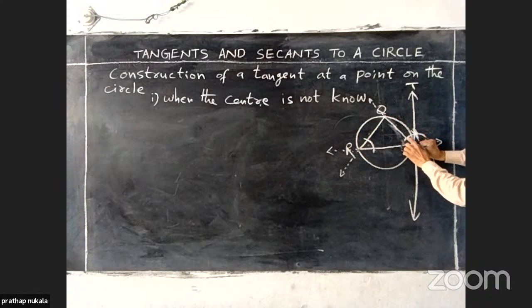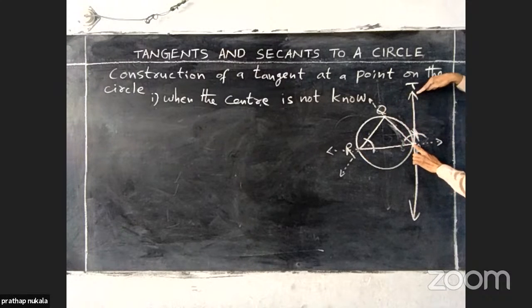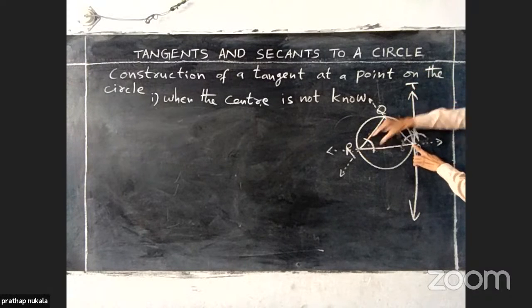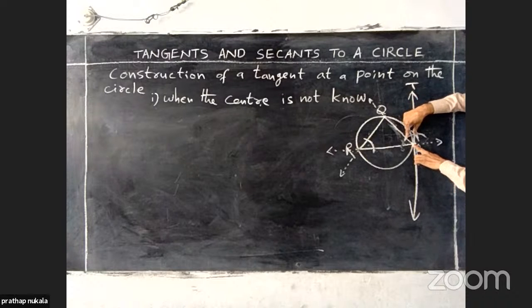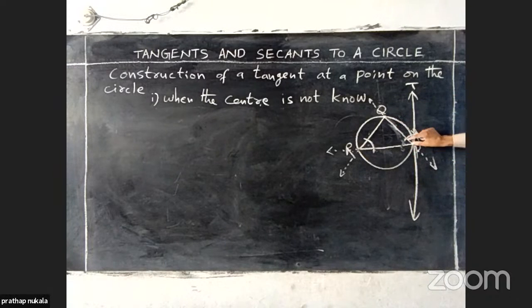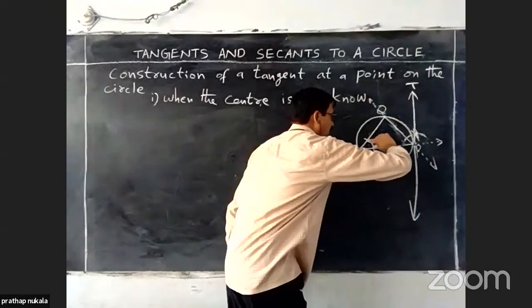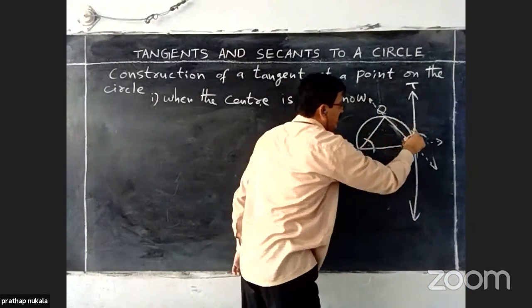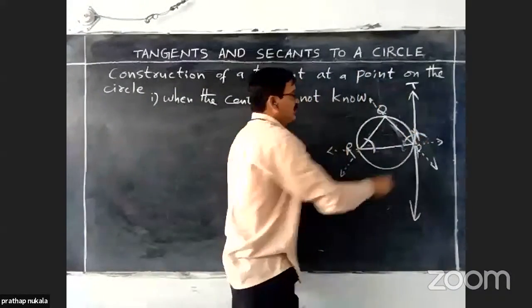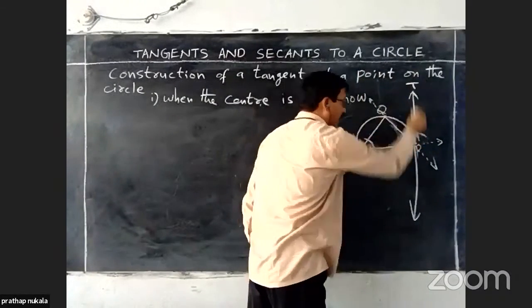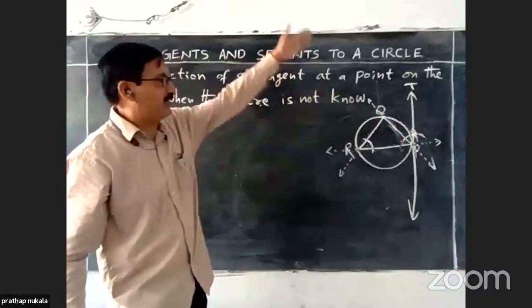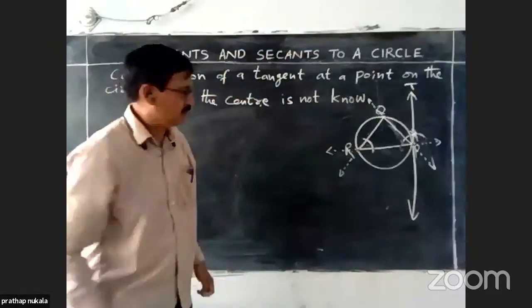The same angle will be maintained between the chord PQ and the required tangent at P. That means this angle is equal to this angle. Make both angles equal. For that purpose, draw an arc from P. For equal angle, adjust with compass and intersect this previous arc. Locate the intersection point and join the 2 points. Then you will get the required tangent. This is the rough diagram.